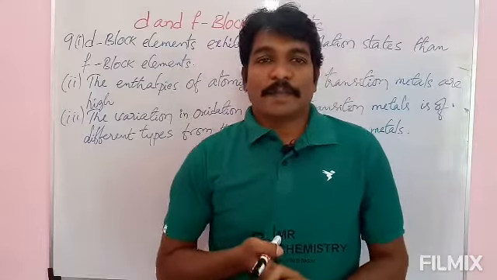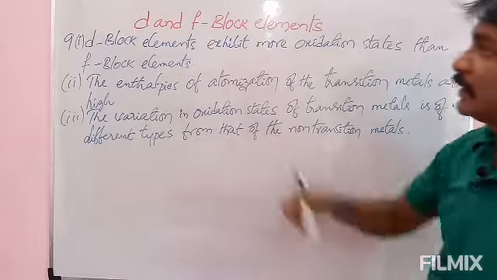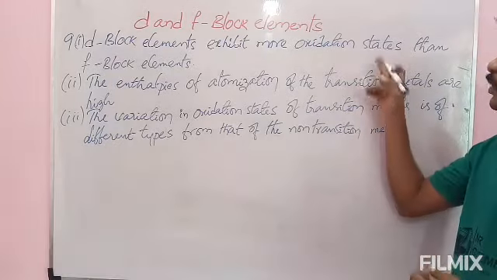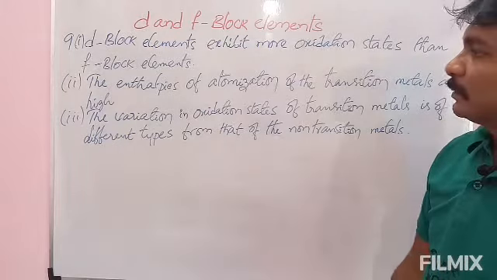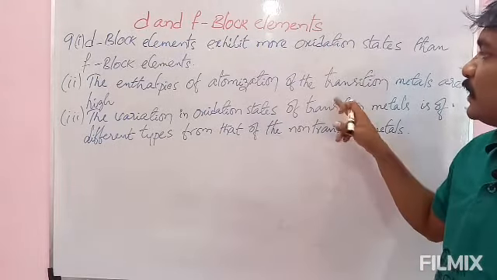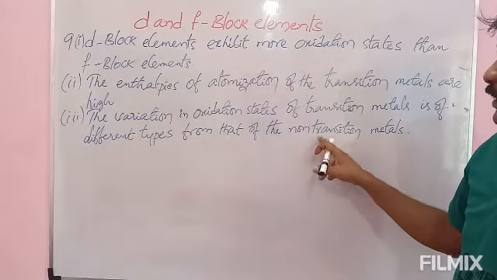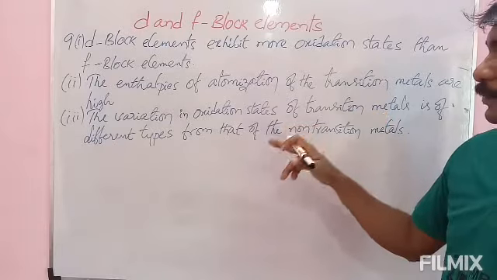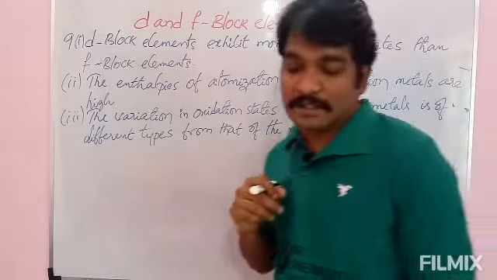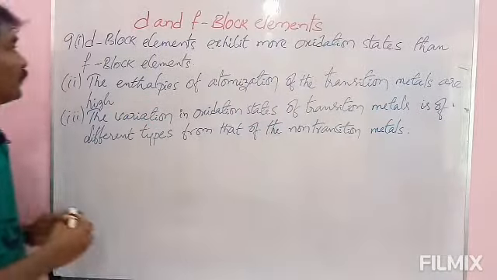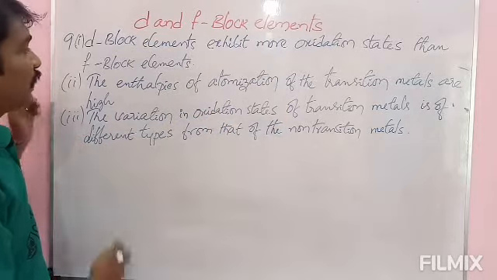Next one is the 9th one. Please check this one. It has 3 sub-questions. First one is, d block elements exhibit more oxidation states than f block elements. They are asking reasons. And next one, the enthalpies of atomization of the transition metals are high. And third one is, the variation in oxidation states of transition metals is of different types from that of the non-transition metals. Let us see one by one.